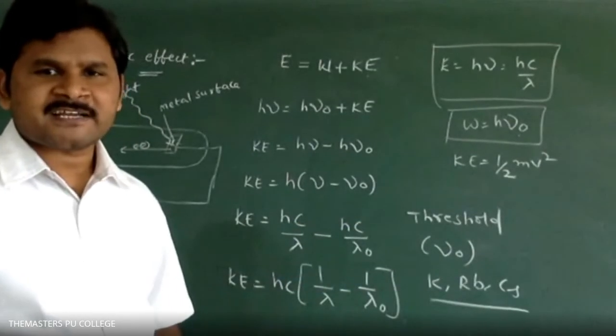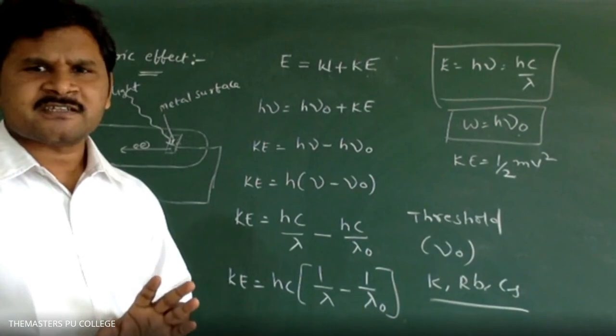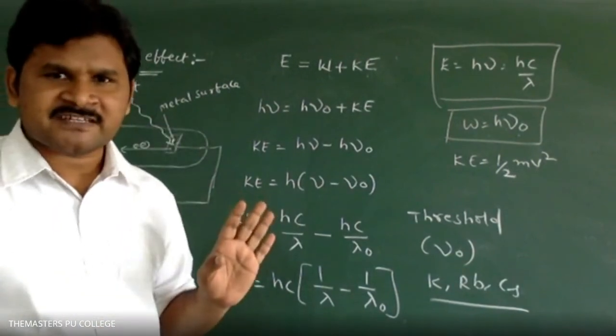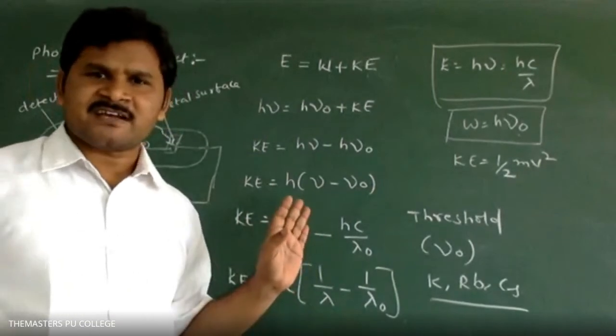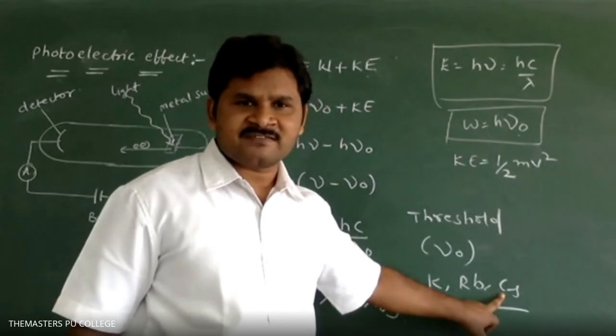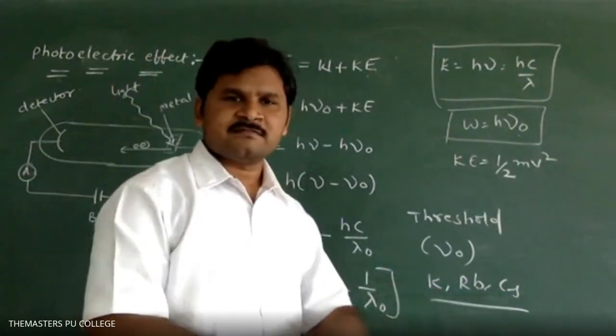Sir, the threshold frequency is only used for 3 elements, sir. Potassium, rubidium, and cesium. Not for others. It is generally used for the photoelectric effect. Threshold frequency, why are you thinking about that? Any metal has a threshold frequency, with different threshold frequency values. For this one the threshold frequency value is very low. Why? Because this is large in size, we can remove the electron easily.